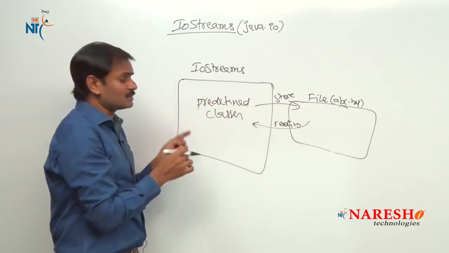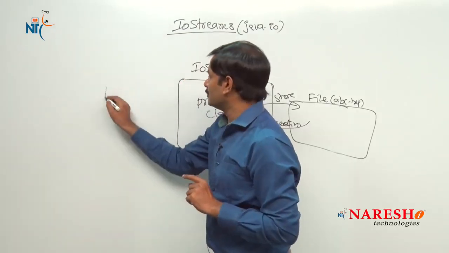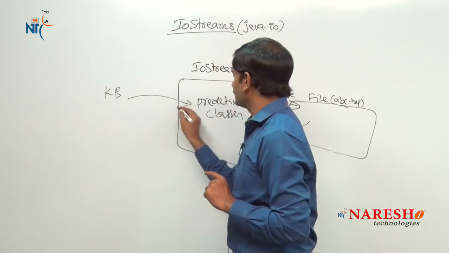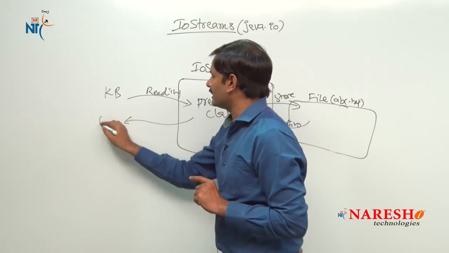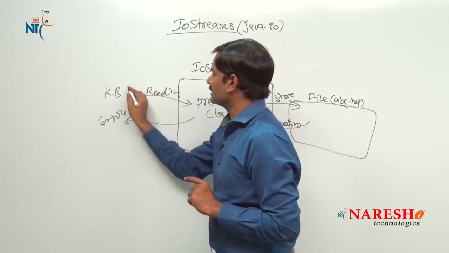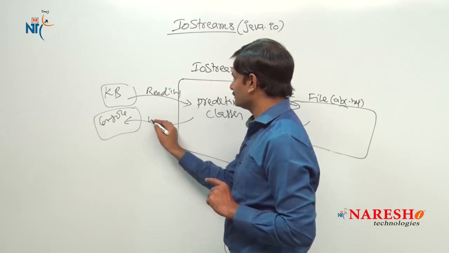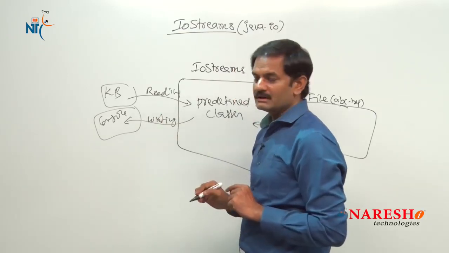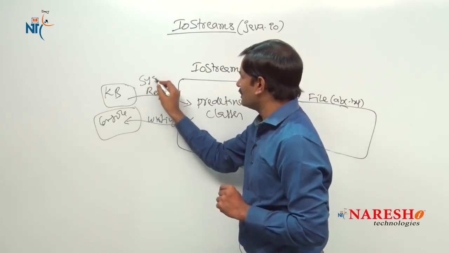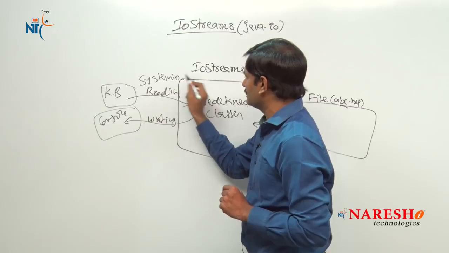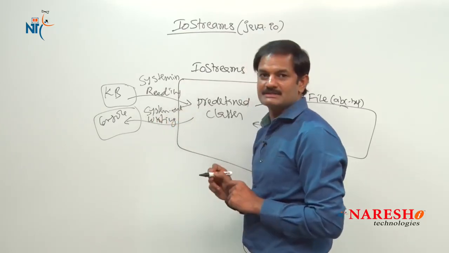But this chapter also contains predefined classes to interact with the keyboard for reading values, and also to display values on the console. You know very well there is something called System.in and System.out.